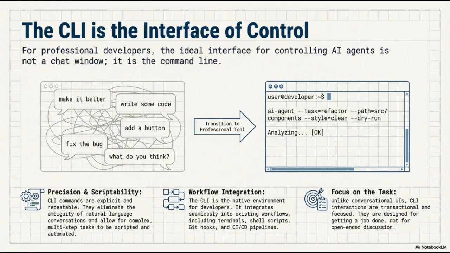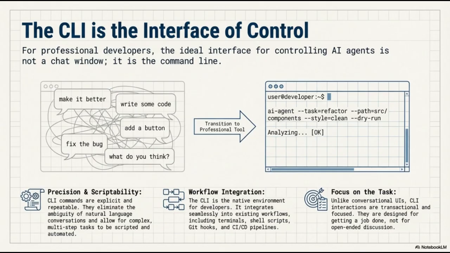Transitioning to professional tools means moving toward the structured environment of the terminal. On the right, we see an example of a precise command. By using flags and parameters, we define exactly what the AI agent should do, where it should do it, and how. This approach offers 3 fundamental advantages.